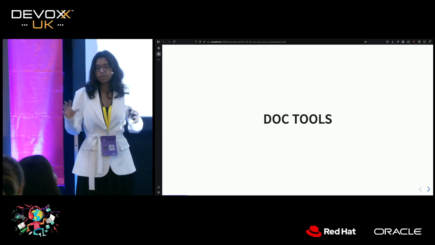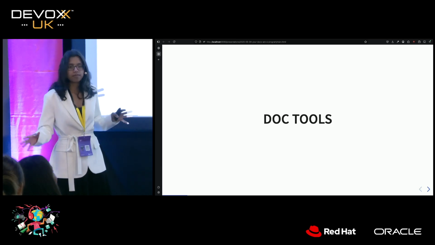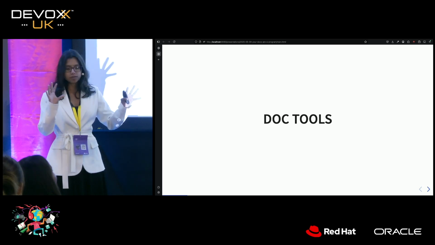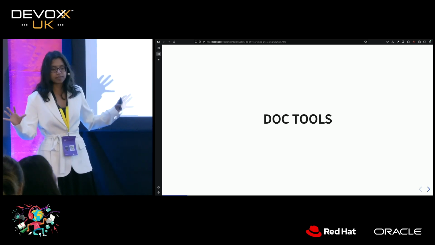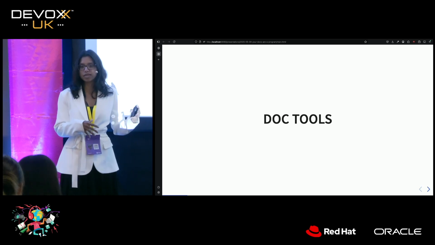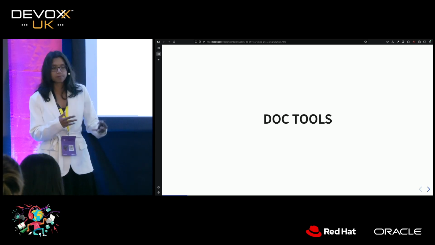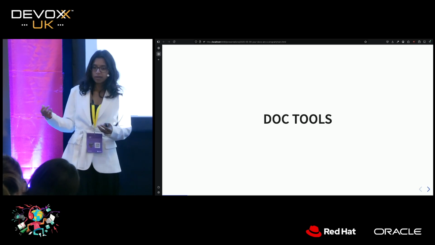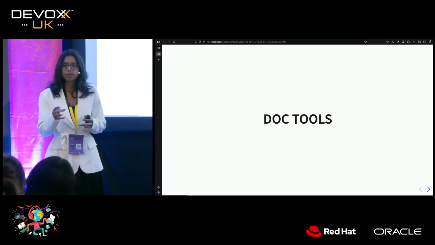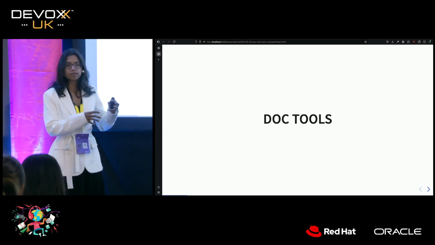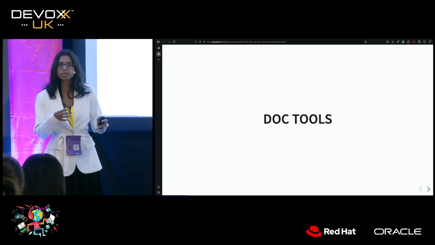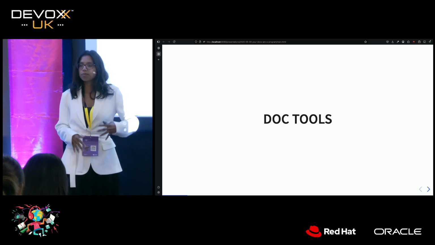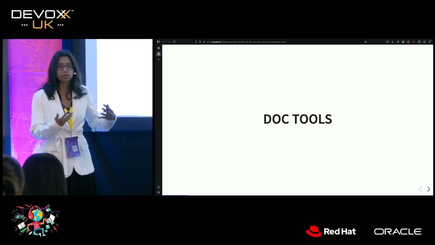So what I'd like us to do over the next half hour is to take a step back from all the tools and all the problems that are in this space, and start thinking about documentation in a slightly different way. I want us to start thinking about docs as programs. And I think if we start doing that, we'll begin to understand why there are so many different tools and different approaches to documentation. And we'll also be able to be a lot more creative in the way that we write docs and address documentation problems.